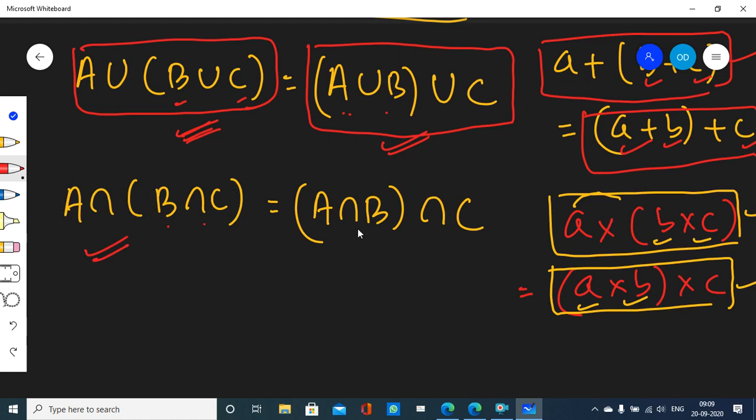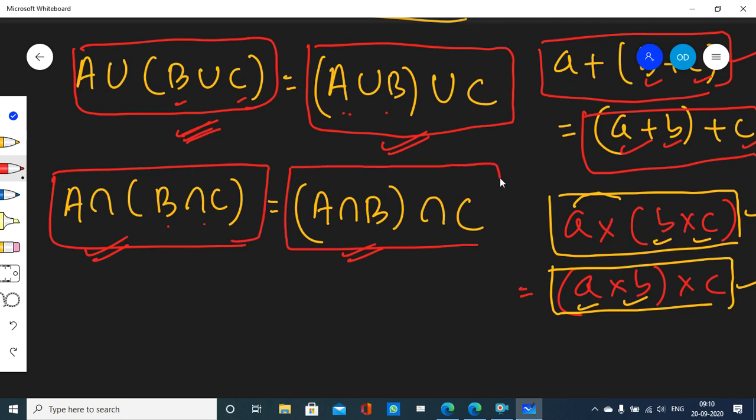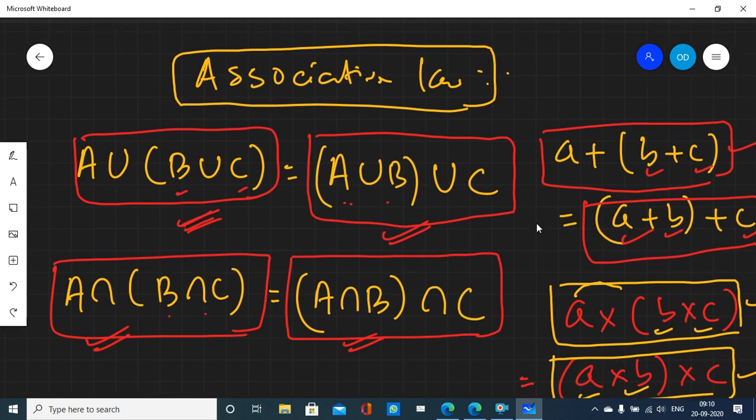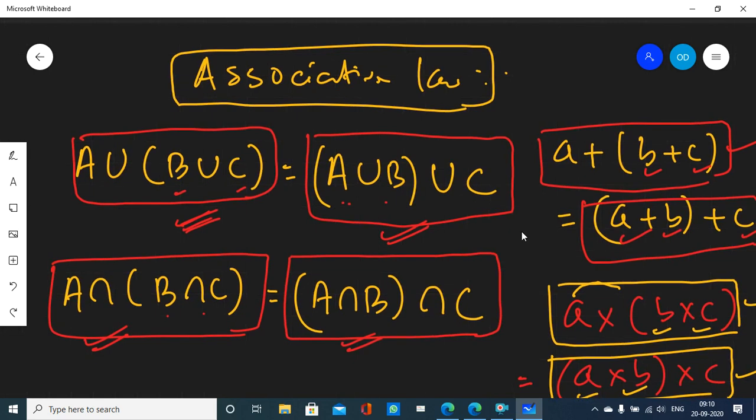This is the same as first you take intersection between A and B, then whatever you get, take intersection with C. These two are the same sets. This set on the left and this set on the right are the same sets. So this is called associative law. Okay, you can take the screenshot.